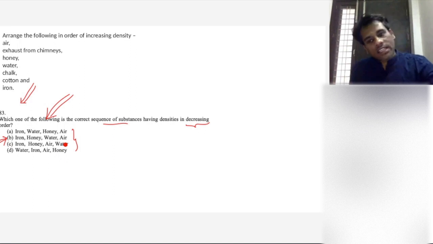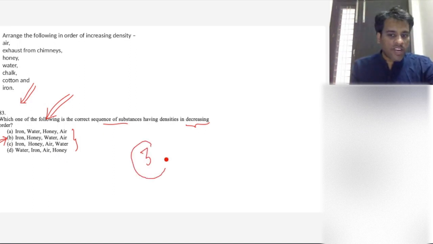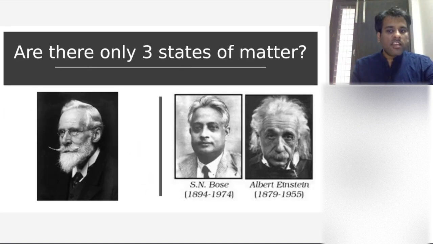Now we have seen that there are 3 states of matter in general, but are there only 3 states? No, there are not 3 states of matter. This is the photo of 3 scientists, right? Can you name the one on the left side?